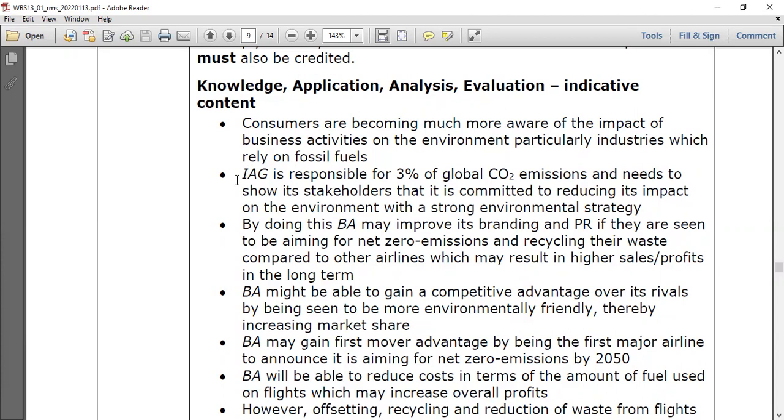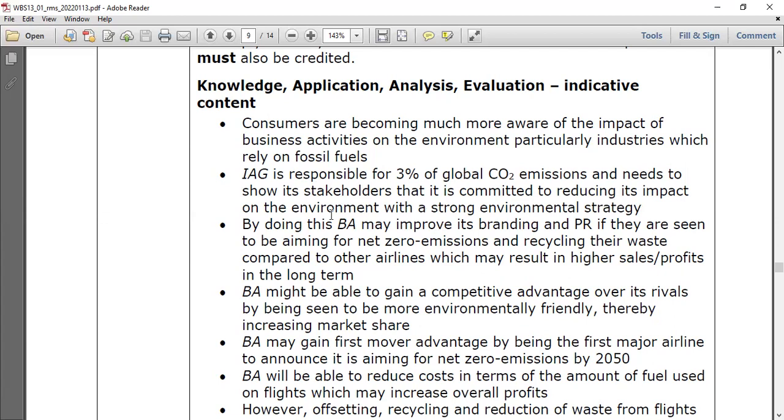That is pure application. Why do they have to think about the environment? Because IAG, not only British Airways, IAG is totally responsible for 3%. Imagine, in the entire world we have about 8 billion population, and 3% of the carbon dioxide comes from one company. So what happened then? They need to show the stakeholders that they are committed to reducing their impact on the environment. A strong environmental strategy in some way is important.